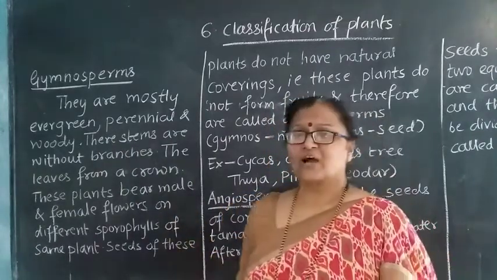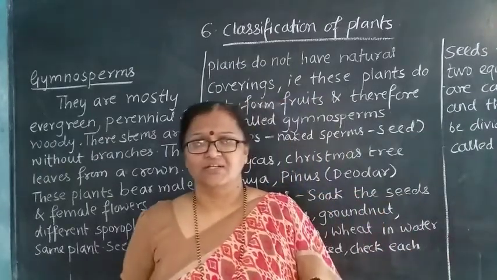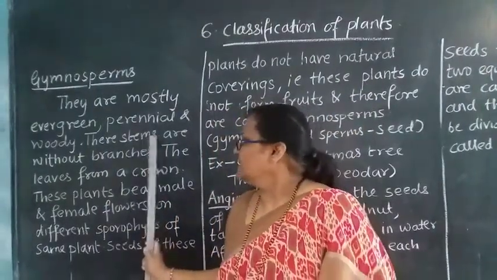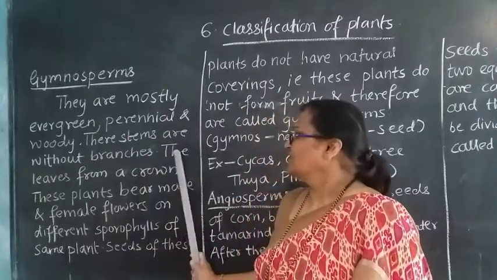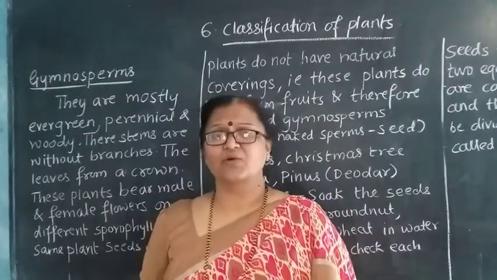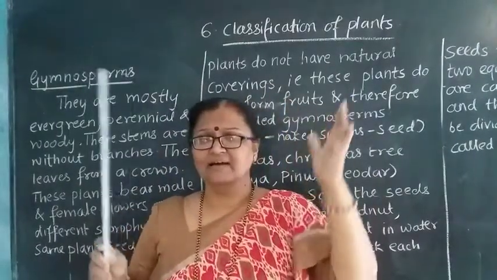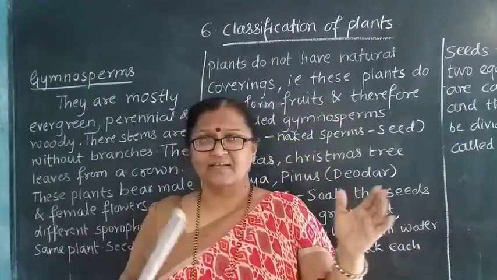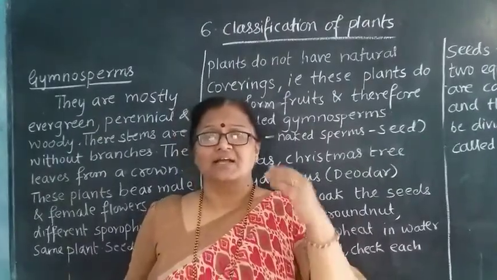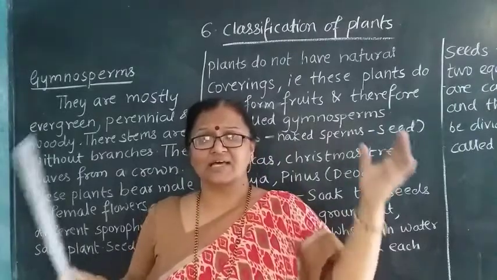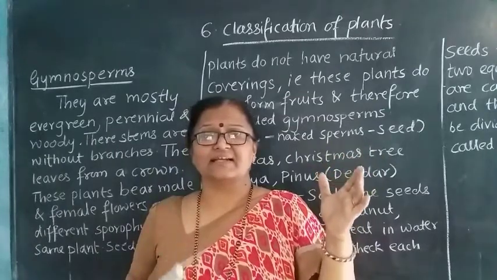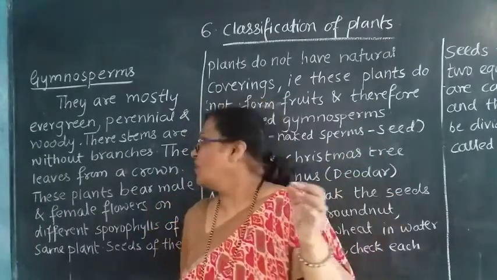Then their stems are without branches. Now how do they actually grow? They grow straight and there will be the leaves at the top. So these stems are without branches. Now the leaves form the crown. So what I have told you is that they are woody plants and they grow straight and the leaves are at the top. So how do they look? They look like a crown. Whenever you see a particular plant, it looks like a stem is there and the leaves are distributed at the top, and there you will see that a structure of the crown is formed.